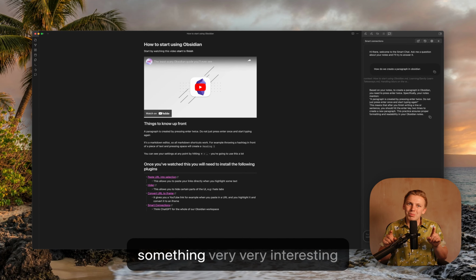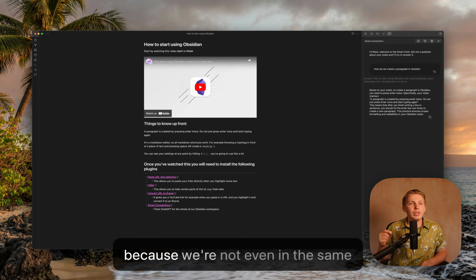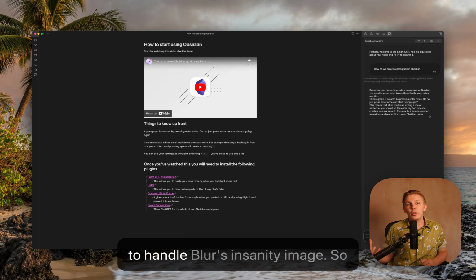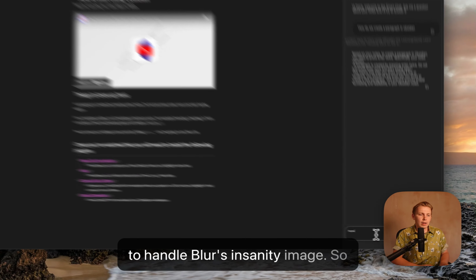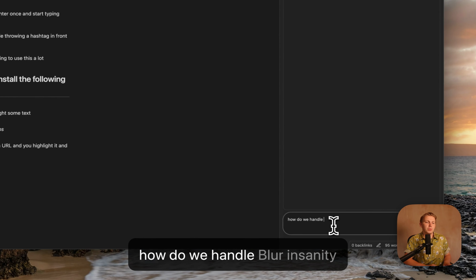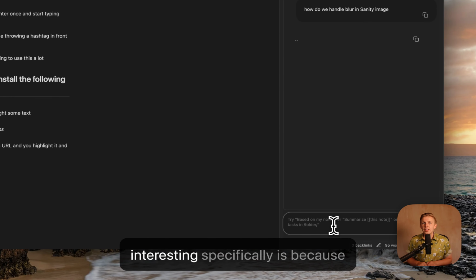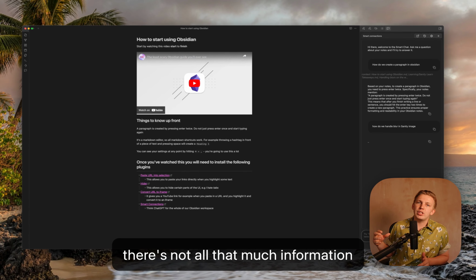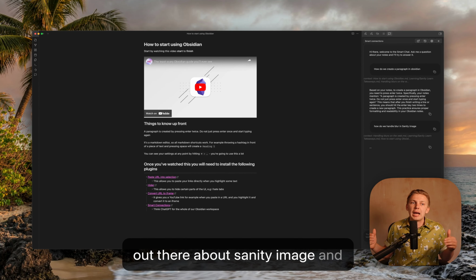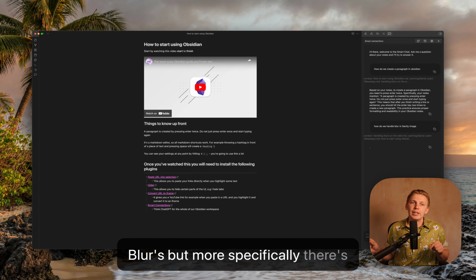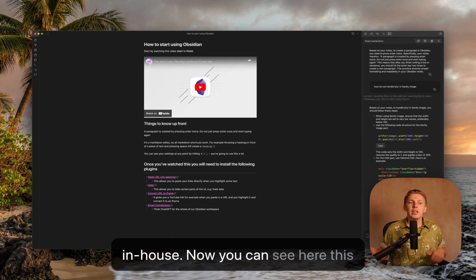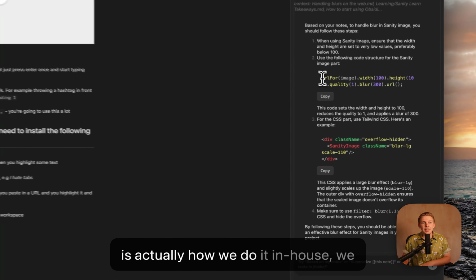But what I want to show you is something very, very interesting, because we're not even in the same file, and I want to ask how we are able to handle blurs in Sanity Image. So how do we handle blur in Sanity Image? Now, why this is interesting is because there's not all that much information out there about Sanity Image and blurs, but more specifically, there's no information about how we do it in-house. Now, you can see here, this is actually how we do it in-house.